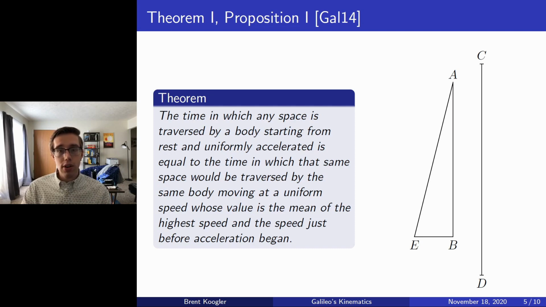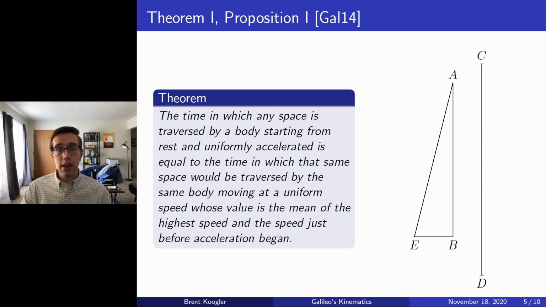Now, we're going to try interpreting this with modern intuition just to help us see how Galileo is going to go about this. So suppose that the object began from rest, and then let us further suppose that EB is the y-axis and that AB is the x-axis. Then what we have is a velocity versus time graph. And with this, we can then describe the displacement of the object over the time interval AB by understanding the area under the curve. Okay, in other words, the area of this triangle.